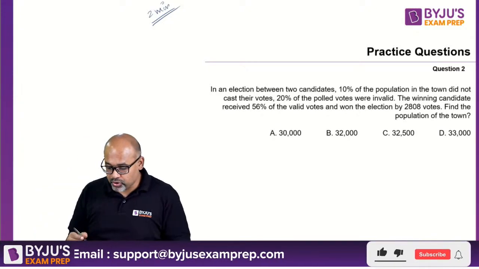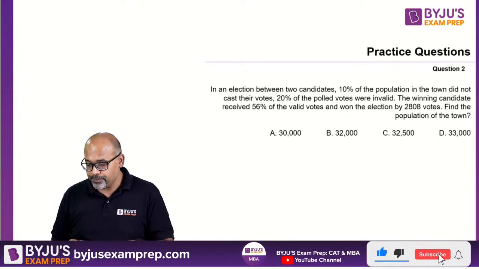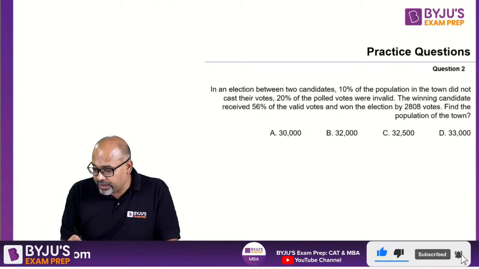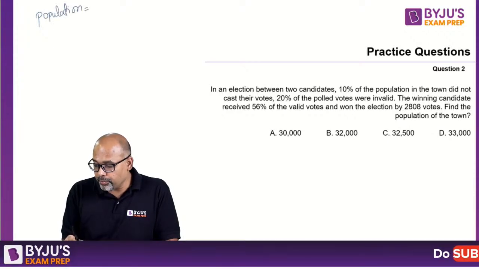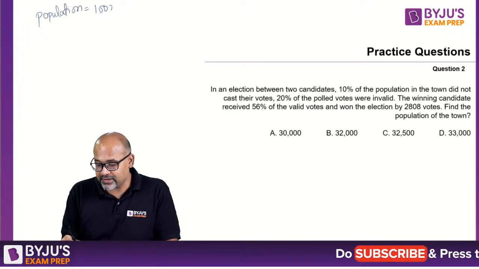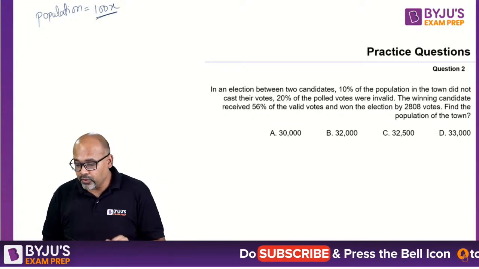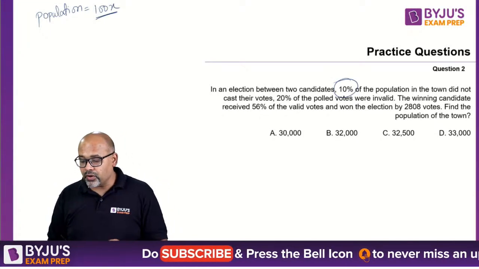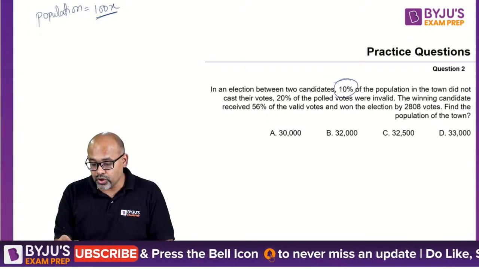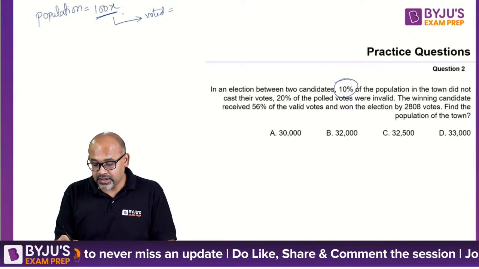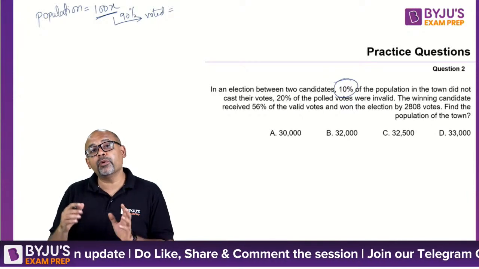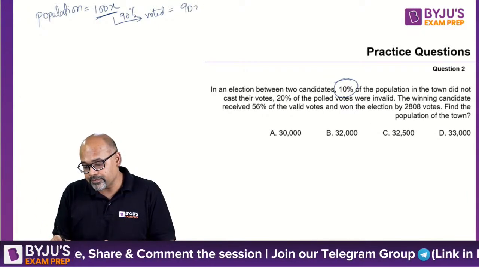Right guys, so that's about 2 minutes. So let's take a look at what is happening here. Let us say total population is 100x. Now 10% of the population in the town did not cast their votes. So voted is only 90%. 90% voted, which means people who voted are 90x.